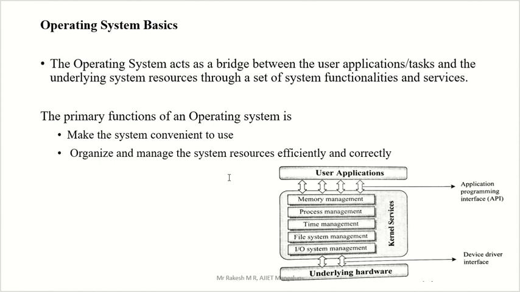Another one is to organize and manage the system resources efficiently and correctly. Organize and manage resources means hardware, efficiently and correctly. In order to manage hardware properly we need an operating system, otherwise it is misused by the user.